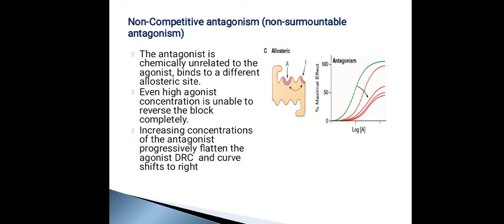So the antagonist is going to bind to a site different from that of the agonist binding site. So even if you increase the concentration of the agonist, it is not going to reverse the block completely, because both are binding at different sites, right? If you increase the concentration of agonist, it is not able to replace the antagonist. So here also the curve will shift to the right, and the maximum response will decrease. So this is non-competitive antagonism, otherwise called non-surmountable antagonism.